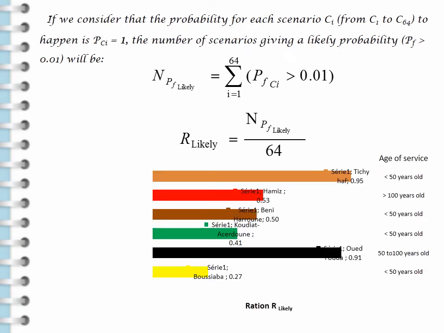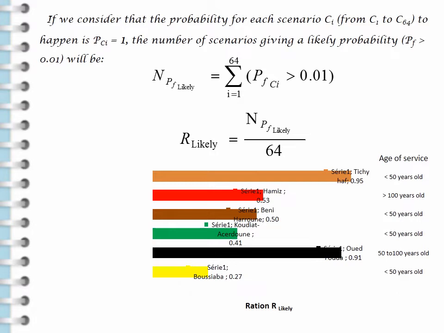According to this result, we can see that the ratio for the first dam is 0.95. It is the most important among the dams today. This majority is expressed by the type of dam, the arch gravity dam, and its stability is not only ensured by its own weight taken into calculation, but it is also ensured by the effect of transmission of a part of the force to the banks.